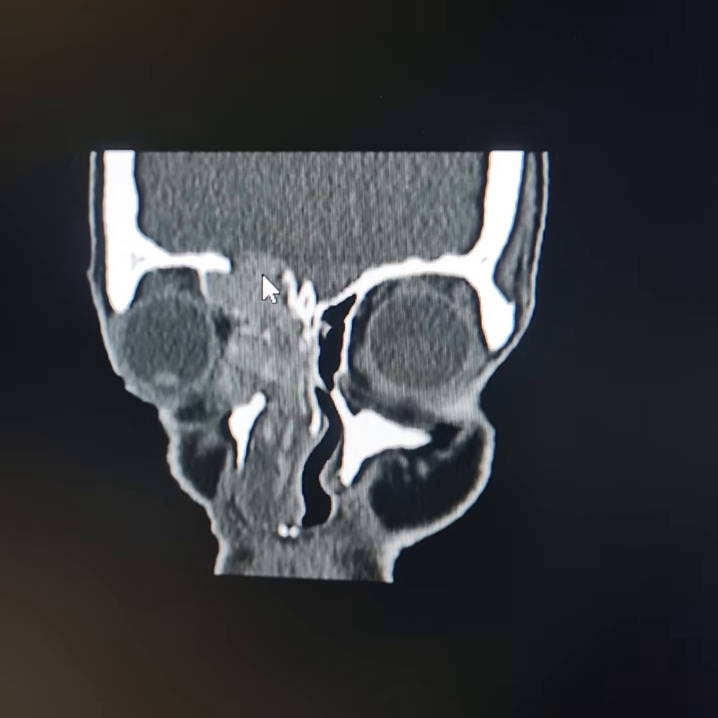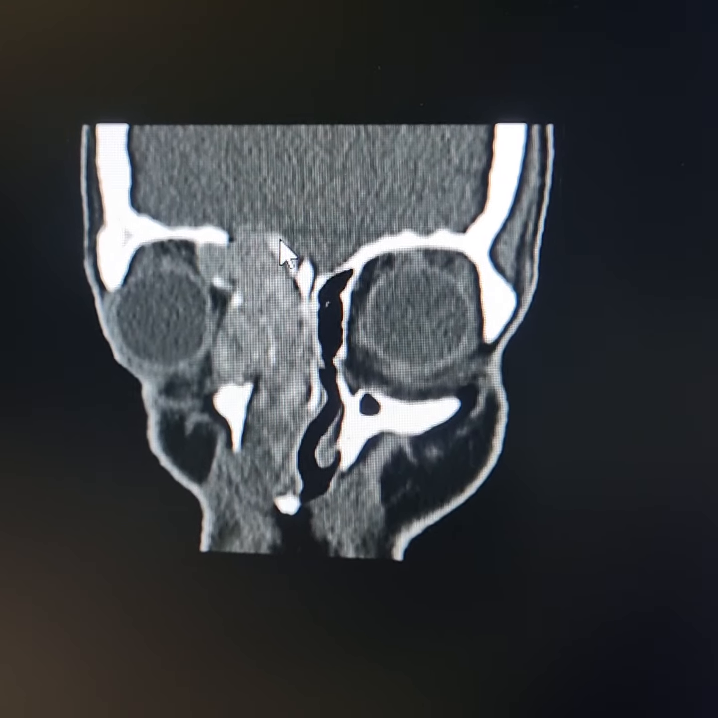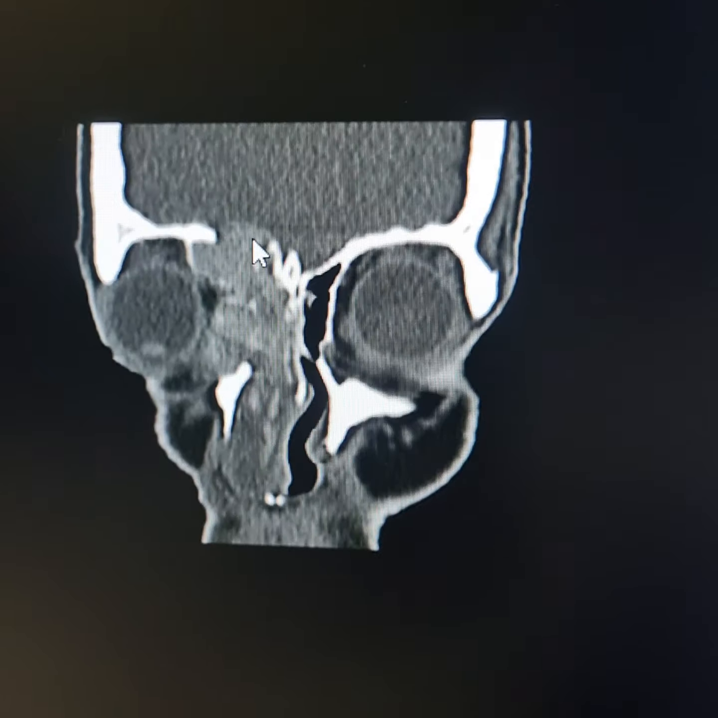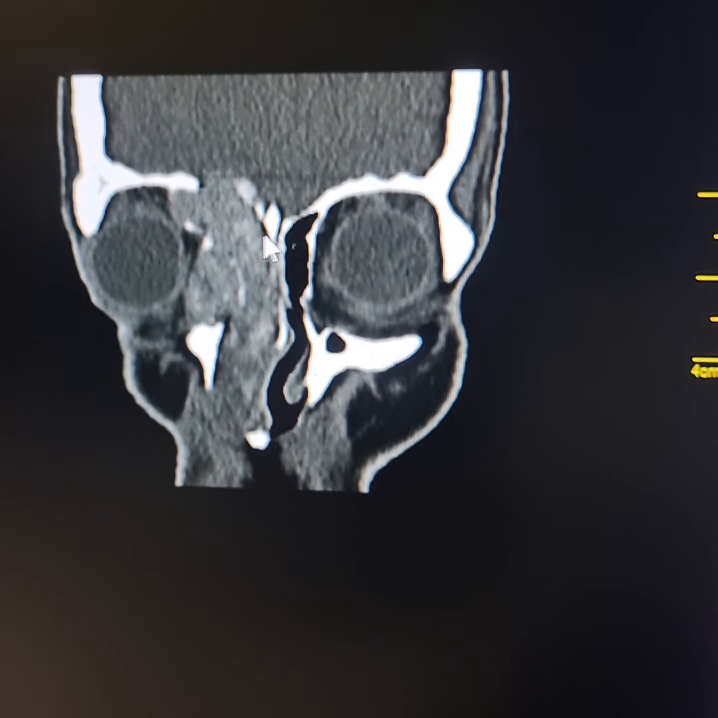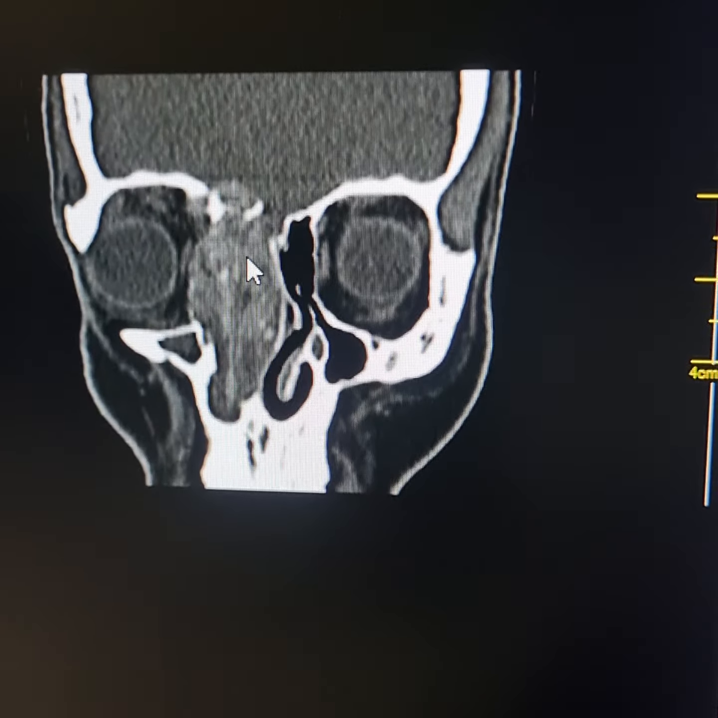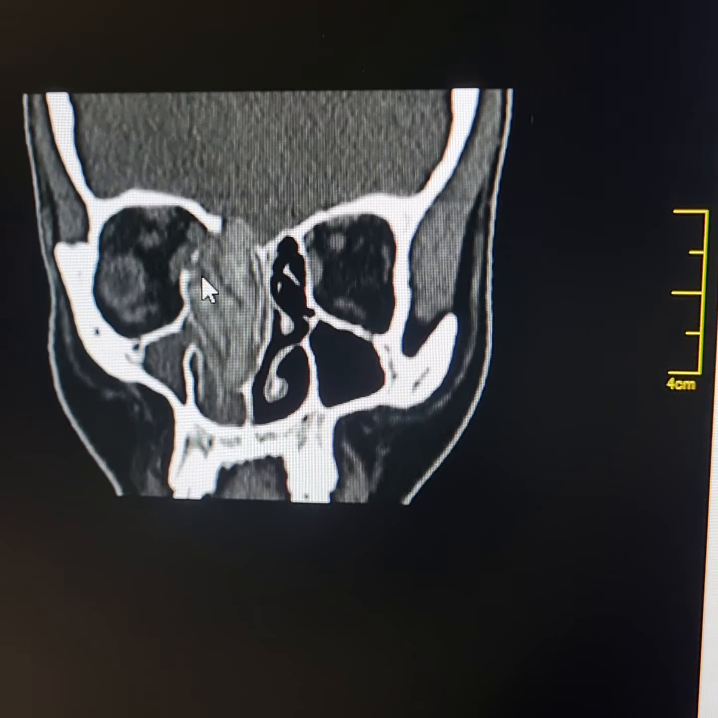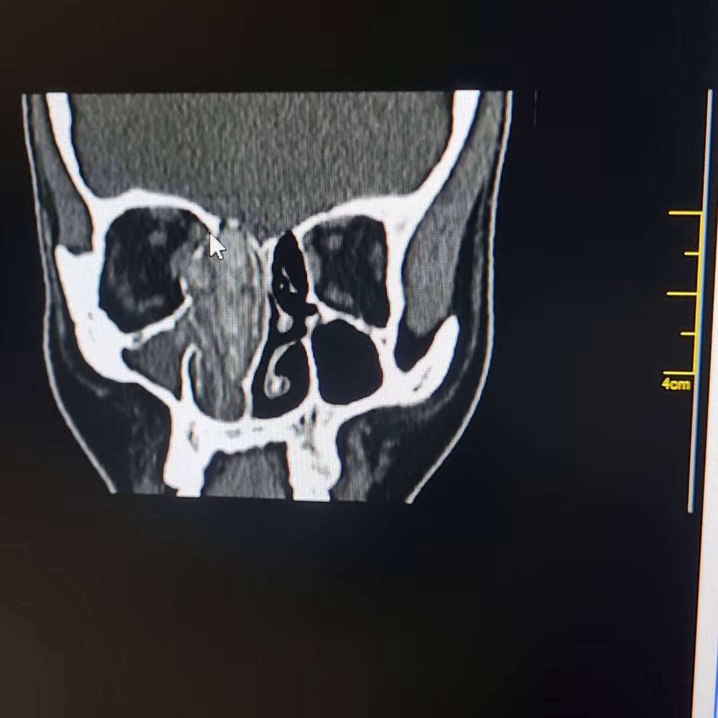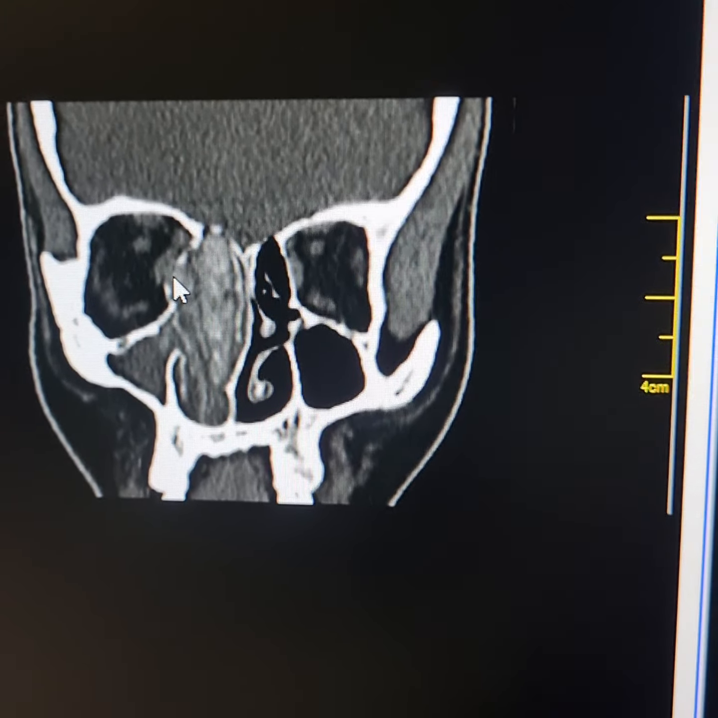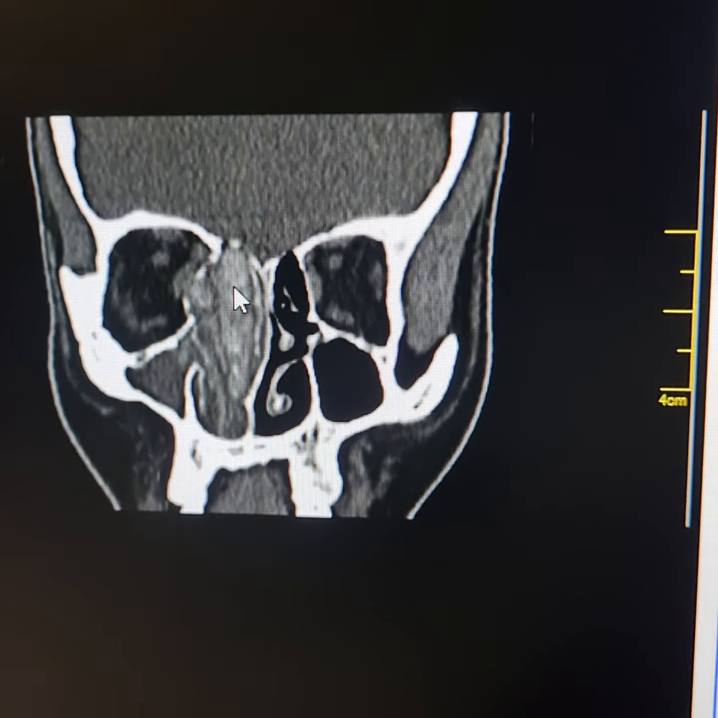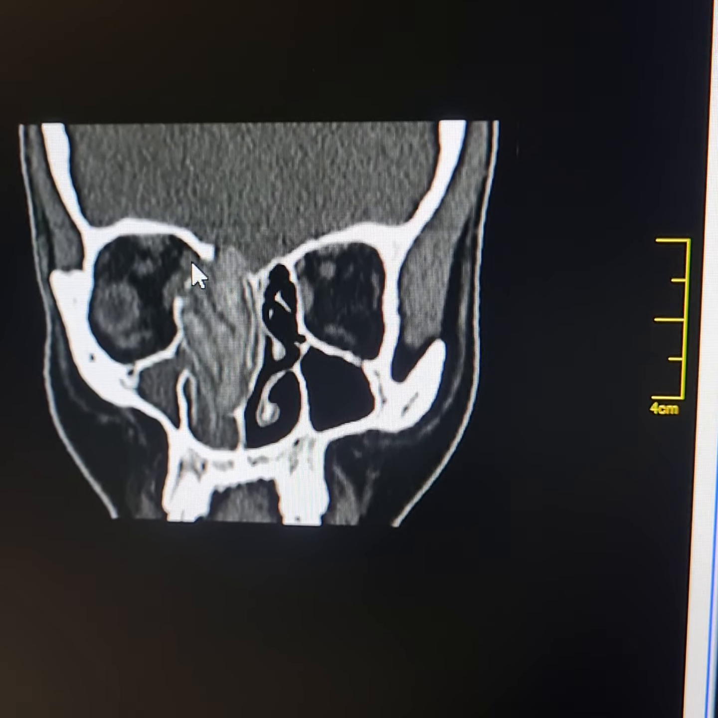Just see the wall of the frontal sinus eroded, the mass extending into the floor of the anterior cranial fossa. Please observe the expanded right ethmoidal sinus, thinned cribriform plate, and laterally displaced medial rectus muscle. This is the superior oblique muscle.